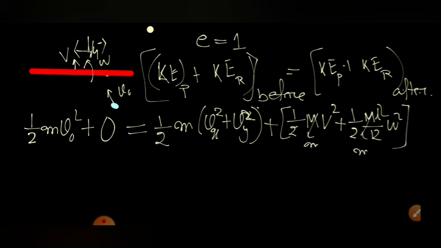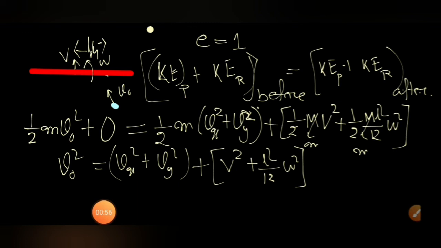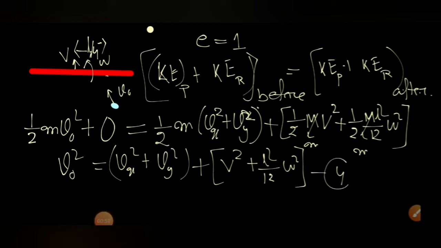So this equation can be simplified, and we get one equation. Let's give this the name equation number 4. So we can write it like this, and equation number 4 we have written. So we have got 4 equations, and we have 4 unknown variables: Vx, Vy, that is the particle velocity after collision, capital V, the velocity of center of mass of the rod after collision, and omega, the angular speed of the rod. So there are 4 equations and 4 unknown variables, so we can solve.